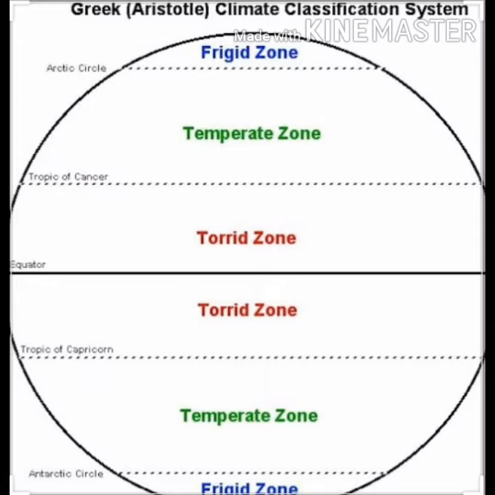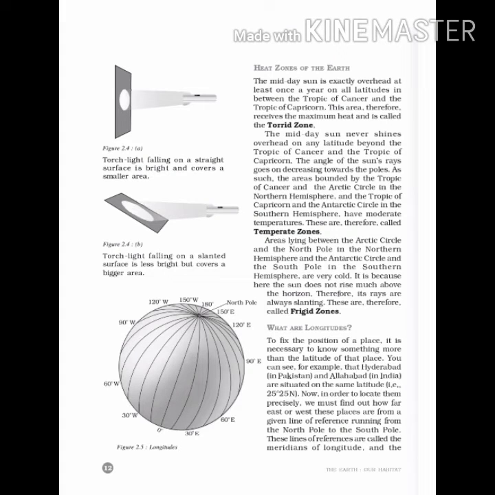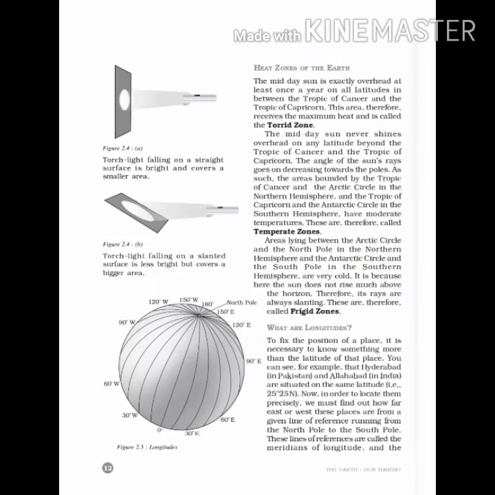So the next thing we are going to study about is longitudes. So what do we mean by longitudes? To know the exact position of a place, we should know the longitude as well as latitudes. To locate such places precisely, that means in exact position, we must know how far east or west these places are from a given line.